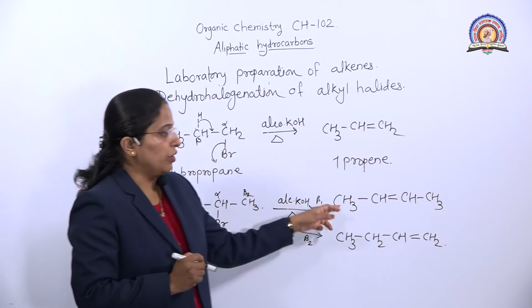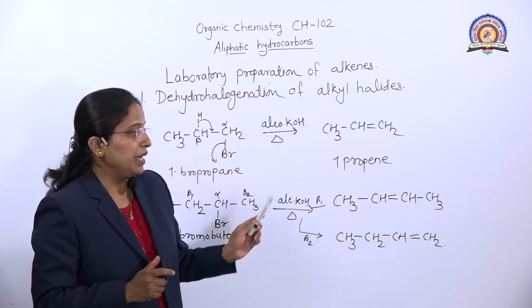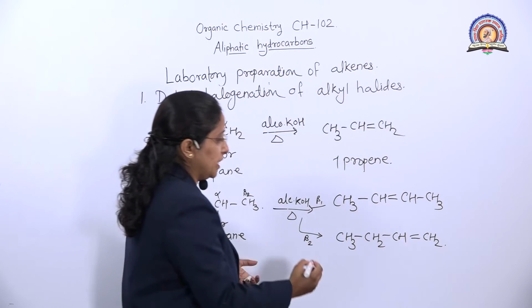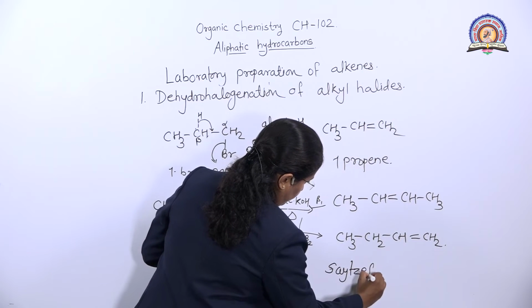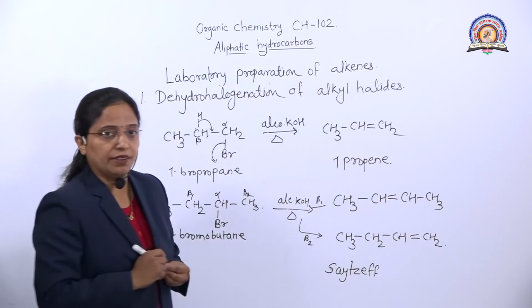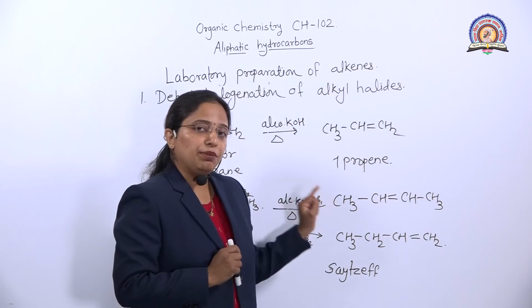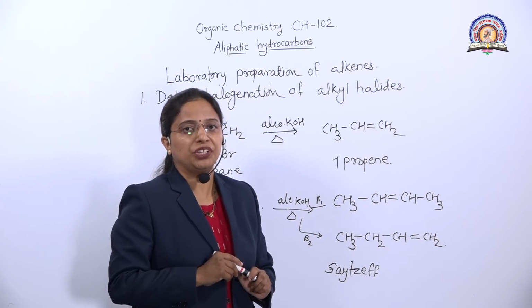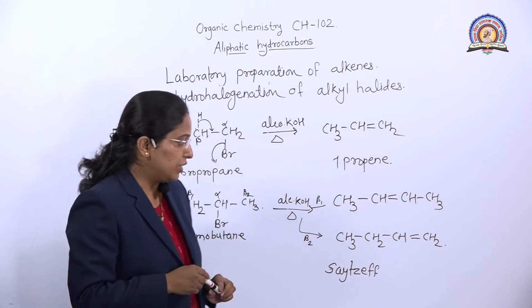Out of these 2 products, which is the major product and which is minor? That can be explained by the Saytzeff rule. This scientist says that in elimination reactions, more substituted alkenes form as the major product. More substituted means what?